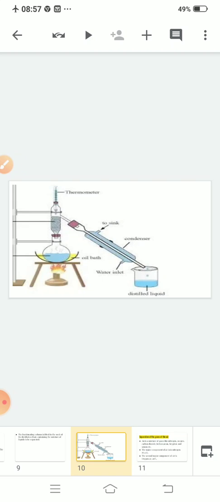Now, a mixture of alcohol and water can be separated by fractional distillation. Why? Because the difference between their boiling points is very less. That's why we are using fractional distillation.